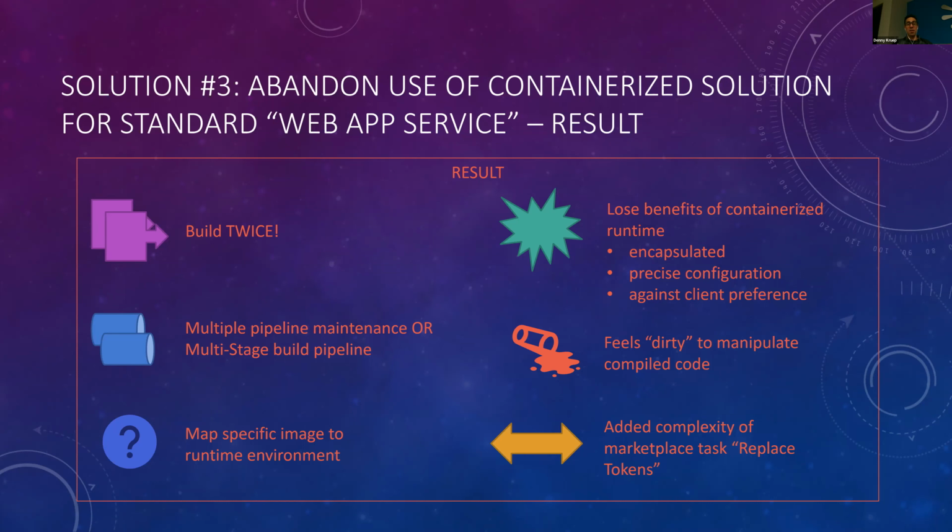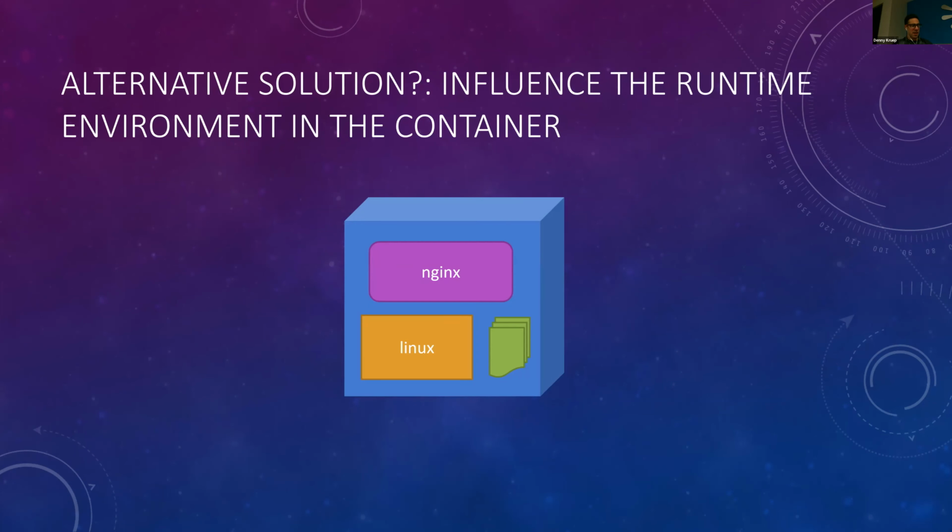And then we had, of course, this additional complexity of adding these marketplace tasks, which, as we know, when we depend on anything, that dependency could change over time. And that would be another area within the project that we'd have to monitor if we got outside of Microsoft's built-in tasks. So these were the drawbacks that I didn't like about this solution, although this did work. And so I started thinking, what's the alternative? What can we do that's outside of what I've seen so far?